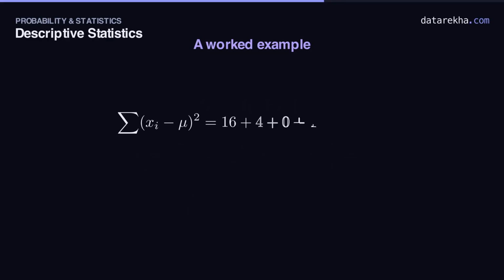Step 3. Add up that last column. 16 plus 4 plus 0 plus 4 plus 16 is 40. Divide by n equals 5, and the variance is 8.